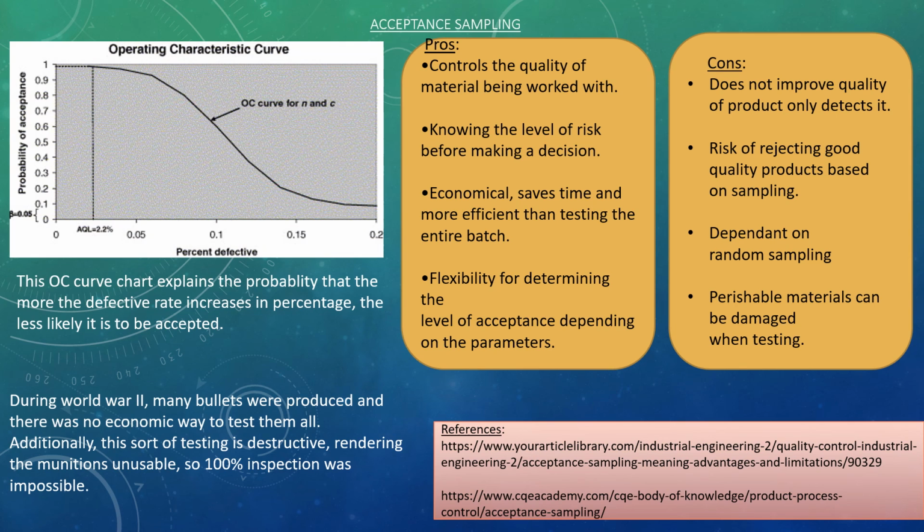For example, during World War II, there was no productive way to test all the live ammunition, so testing had to be done by sample sets because 100% inspection was too destructive.